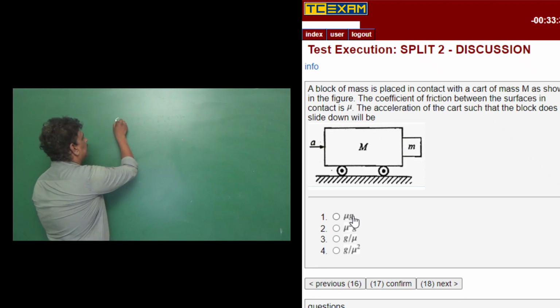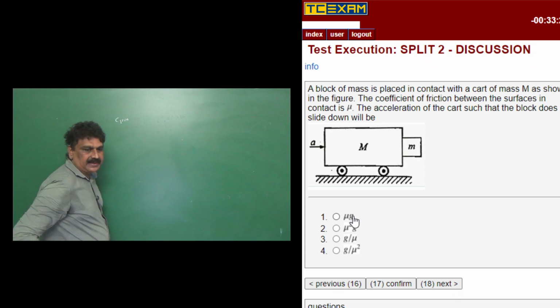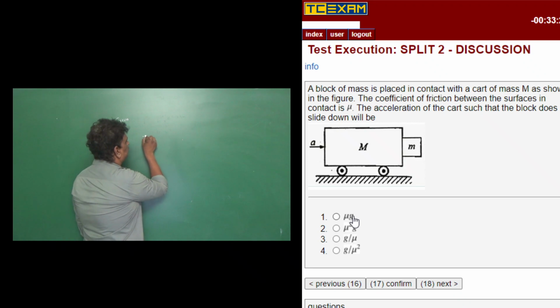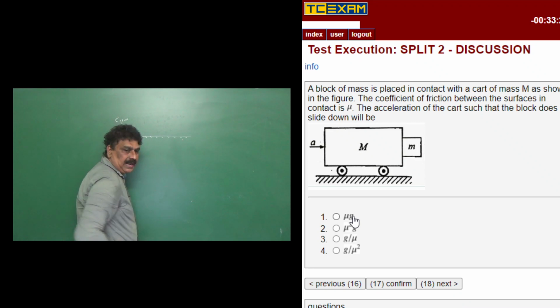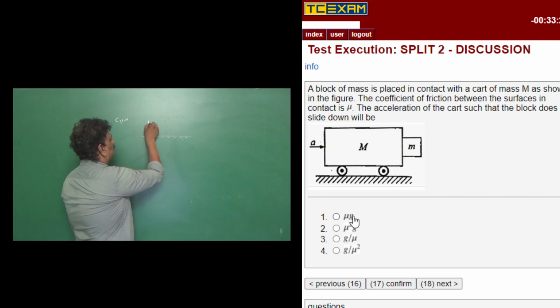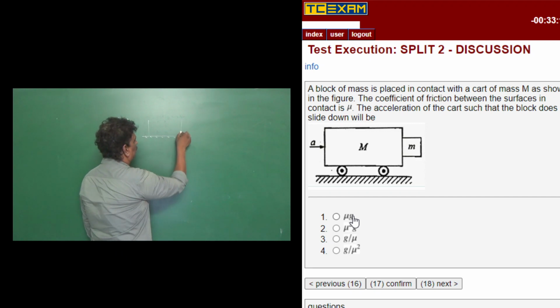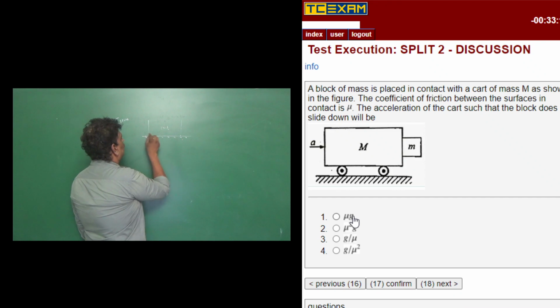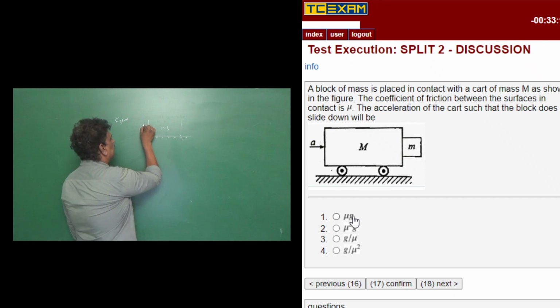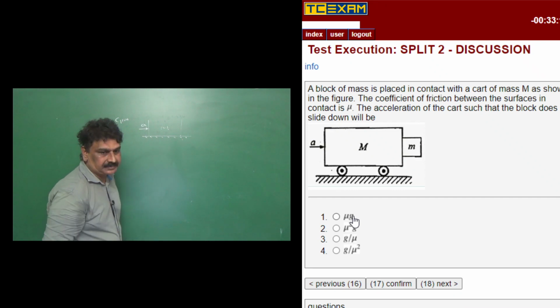Now we have given a cart of mass M moving with an acceleration a.